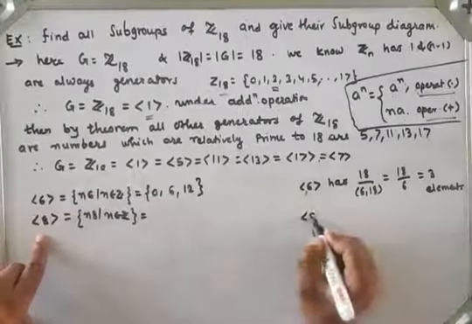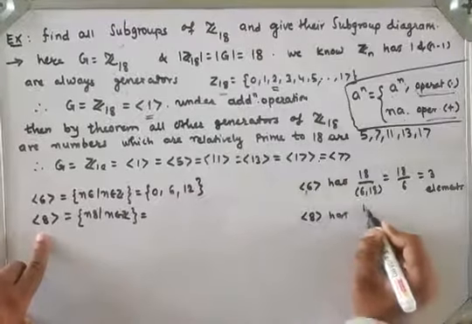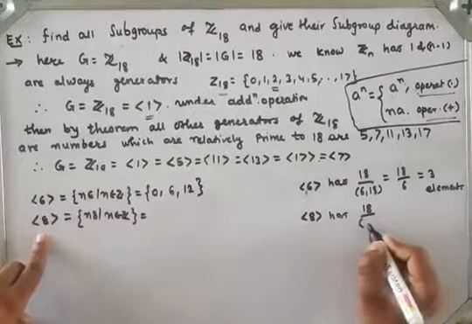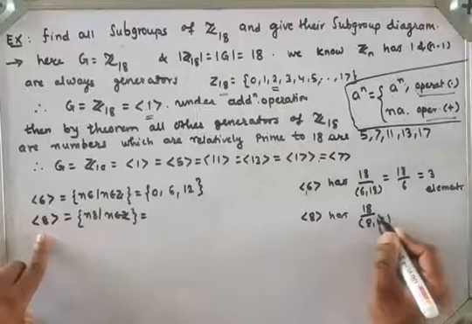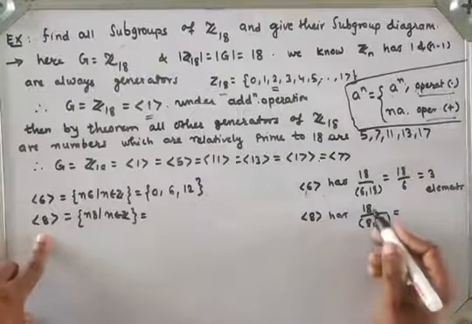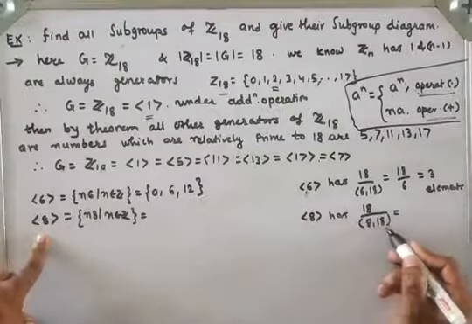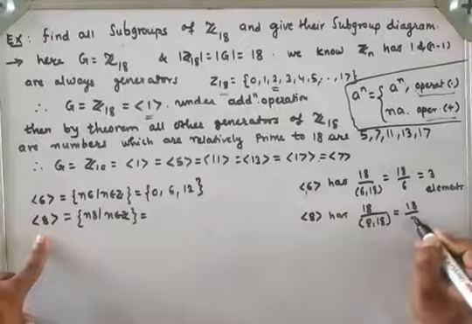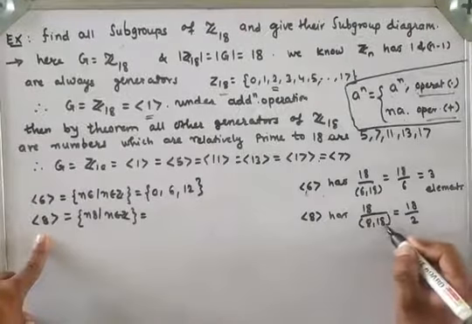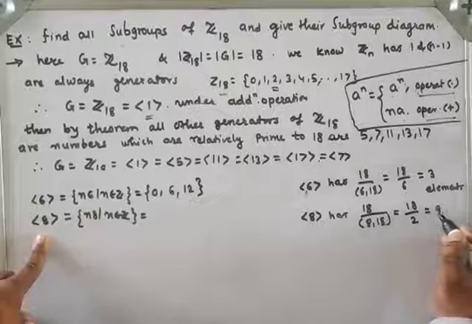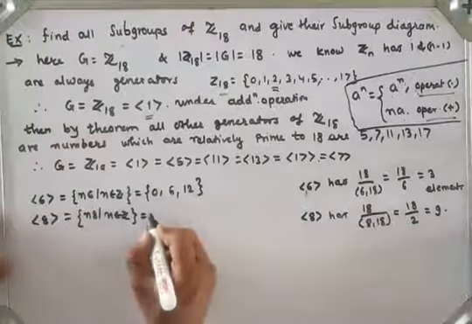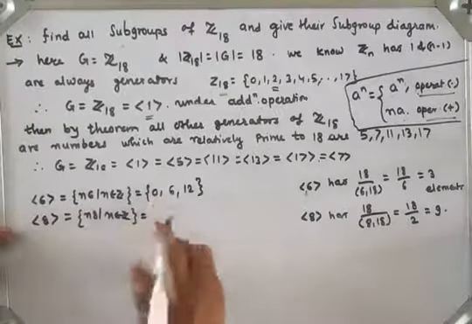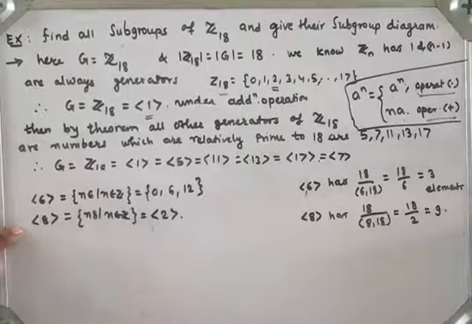It has 18 upon GCD of 8 and 18. The GCD of 8 and 18 is 2, so again it has 9 elements, right? These 9 elements we have seen, which is the same as generator 2.